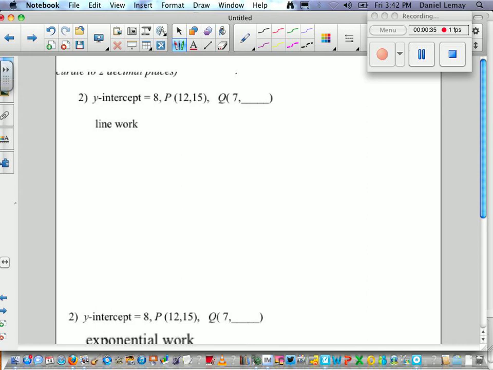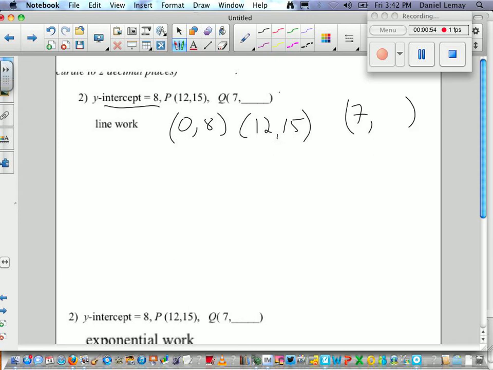is that we have a y-intercept of 8. Well, that means we've got this point, (0, 8). That's the y-intercept. And then they told us we've got this other point, (12, 15). And then they're asking us in the end, once we get our line, to find out what y is when x equals 7. So we're going to find a line first.